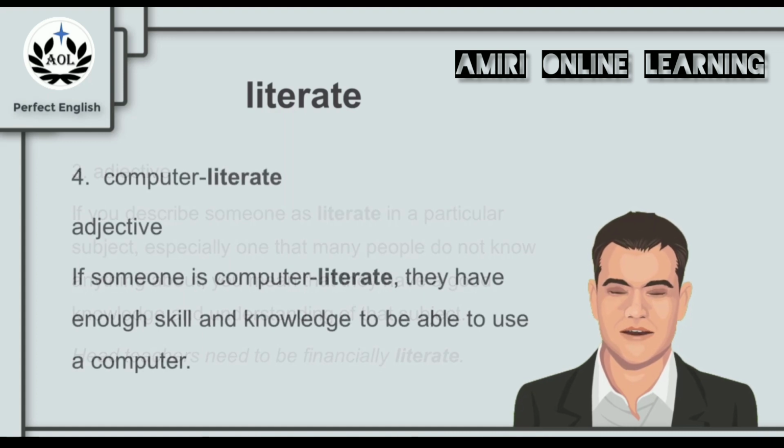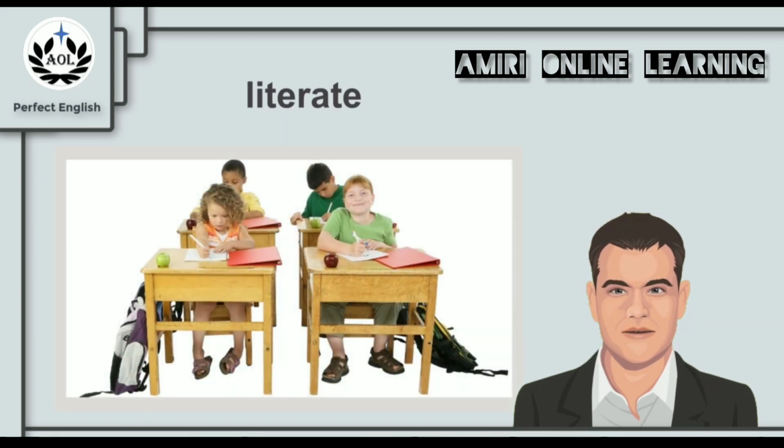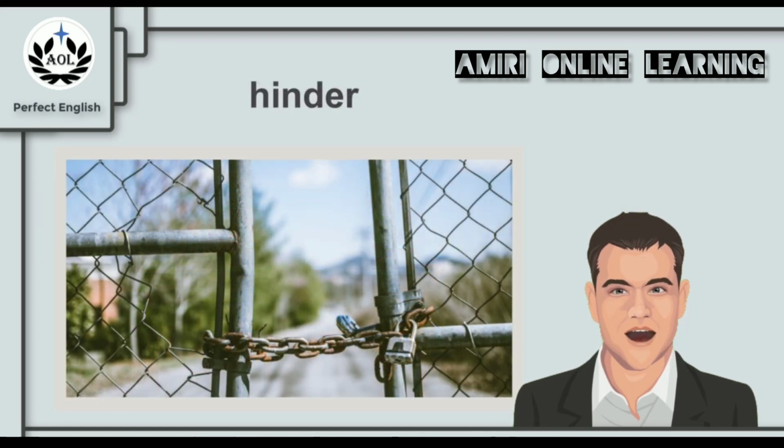And finally, we can say computer literate as an adjective. Now, if someone is computer literate, they have enough skill and knowledge to be able to use a computer. So the next time you remember this picture of these students in the classroom, remember the word literate and what it means. And now for the next keyword, hinder.